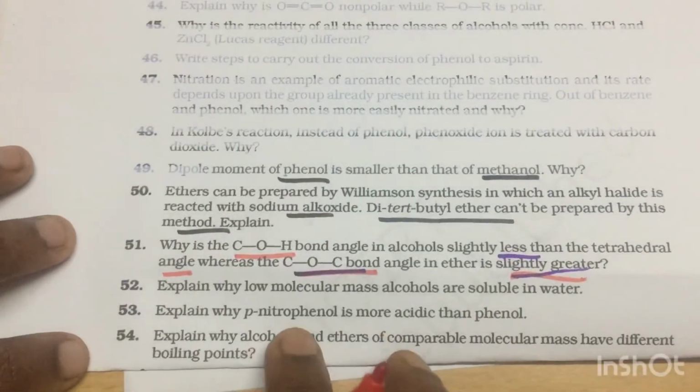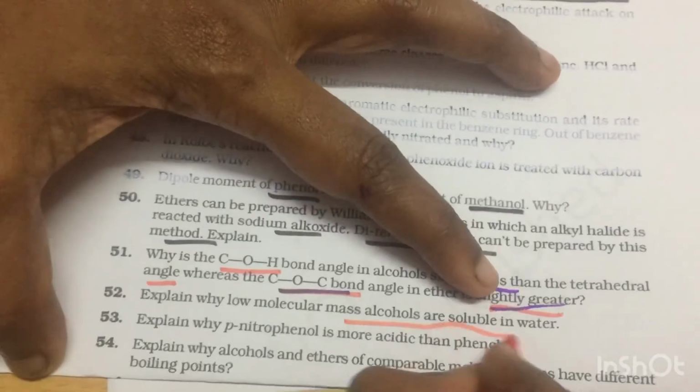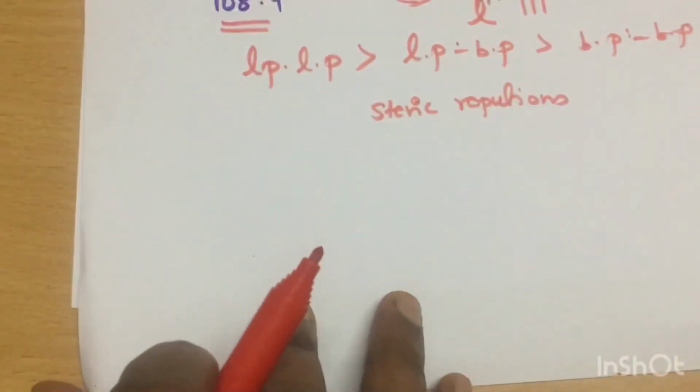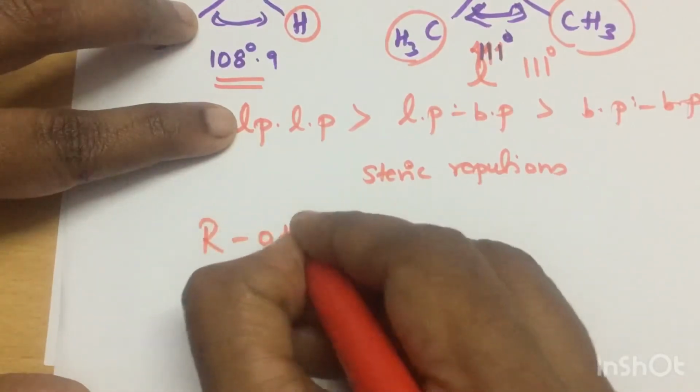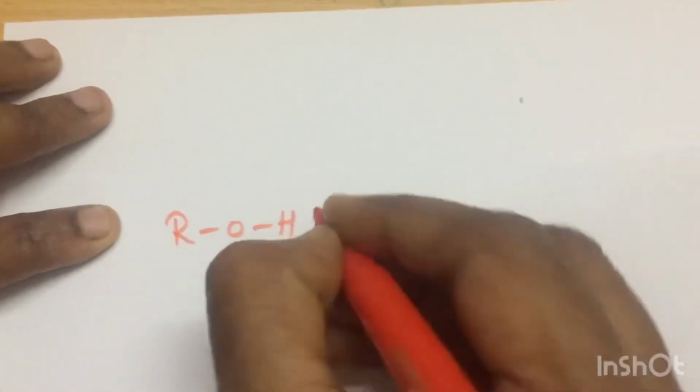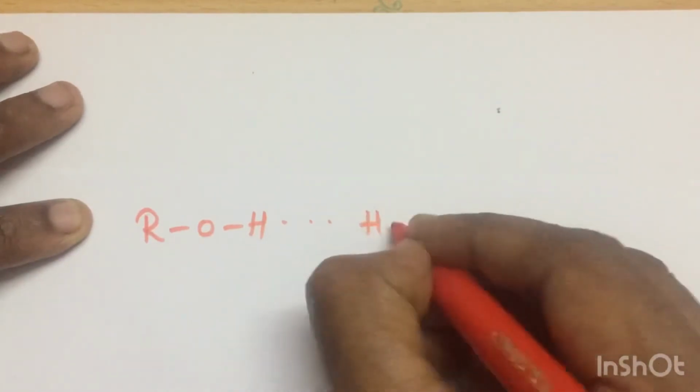So explain why low molecular mass alcohols are soluble in water. This I have explained in the previous class itself. See, I will write in a new paper. The alcohols tend to form hydrogen bonding with water, and this is what makes them soluble. It forms hydrogen bonding with water.